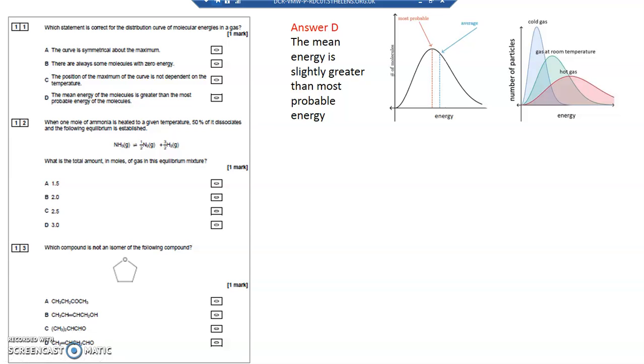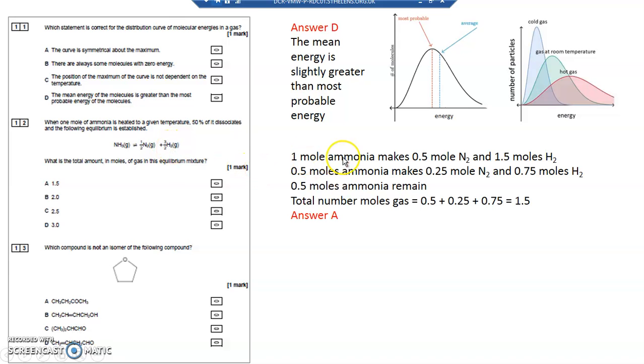Question 12. When 1 mole of ammonia is heated to a given temperature, 50% of it dissociates and the following equilibrium is reached. What is the total amount in moles of gas in this equilibrium mixture? So when 1 mole of ammonia is heated, 50% of it dissociates, so half of it dissociates and half of it stays behind. 1 mole would make half a mole of nitrogen and 1.5 moles of hydrogen.